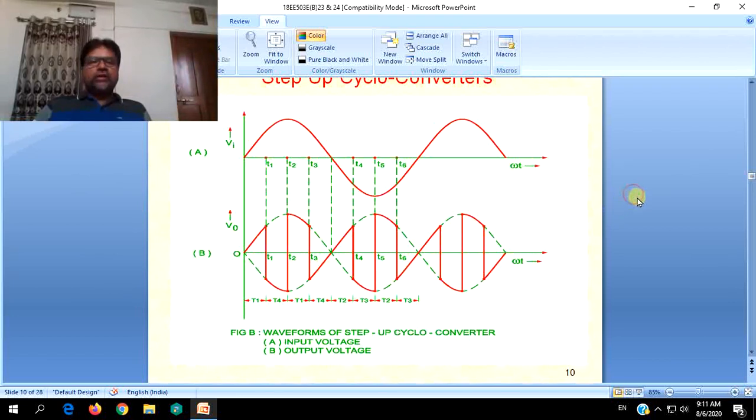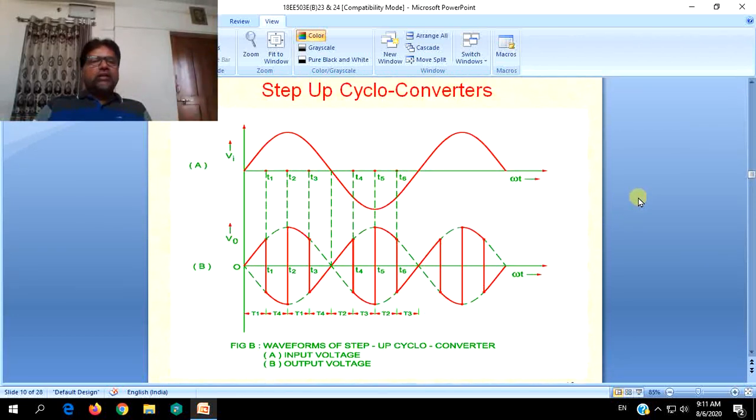We will be continuing our discussion in the next session to understand the working of the same cycloconverters with a center tapped configuration.